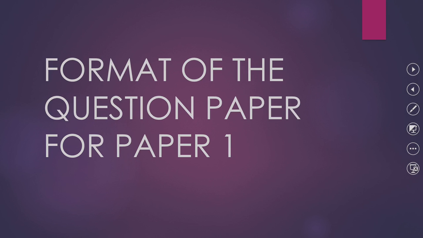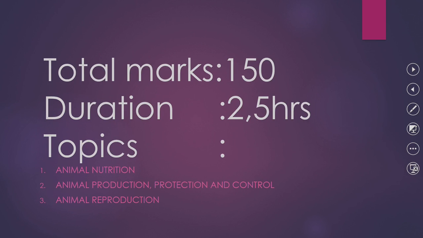The paper is out of 150 marks in a duration of 2.5 hours.